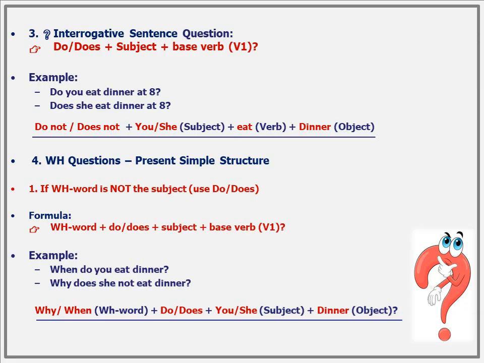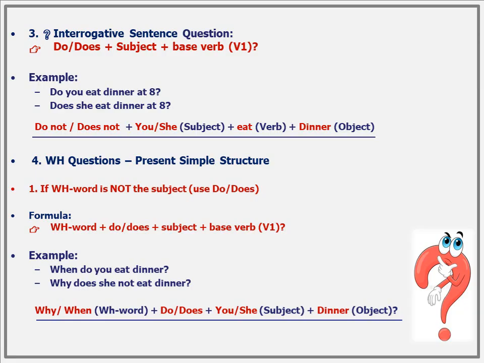Next we study WH questions in present simple tense. If the WH word is not the subject, use do/does. Formula: WH word plus do/does plus subject plus base verb, V1. When we ask questions using WH words like what, where, when, why, how, and the WH word is not the subject, we follow a special pattern. First, we use the WH word, then add do or does, followed by the subject, and then the base verb. It's like building a puzzle in the right order.